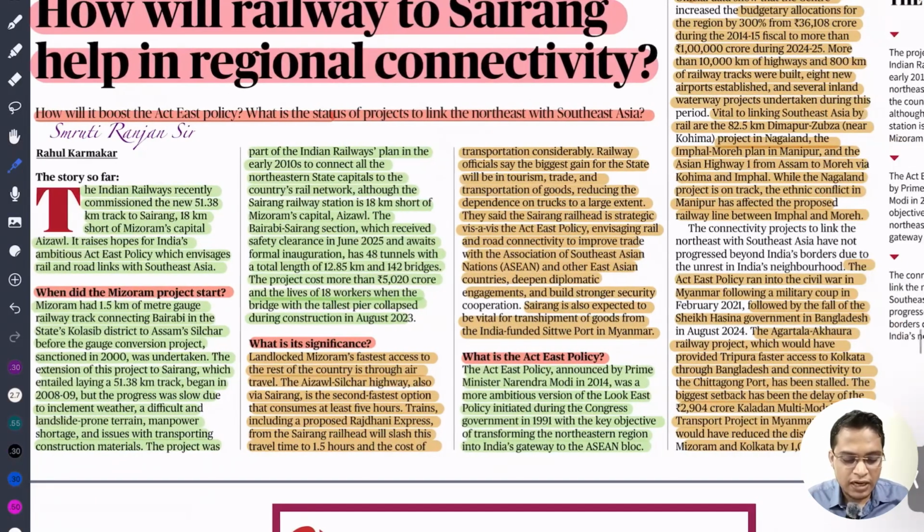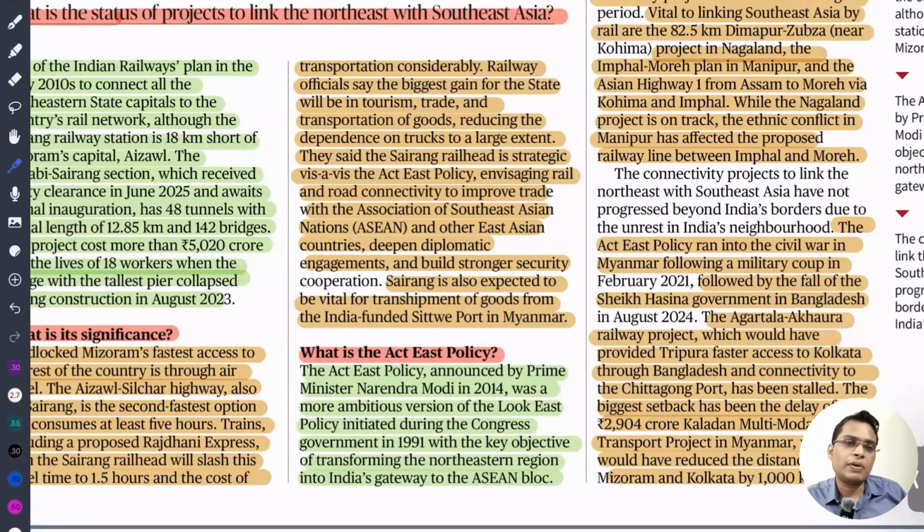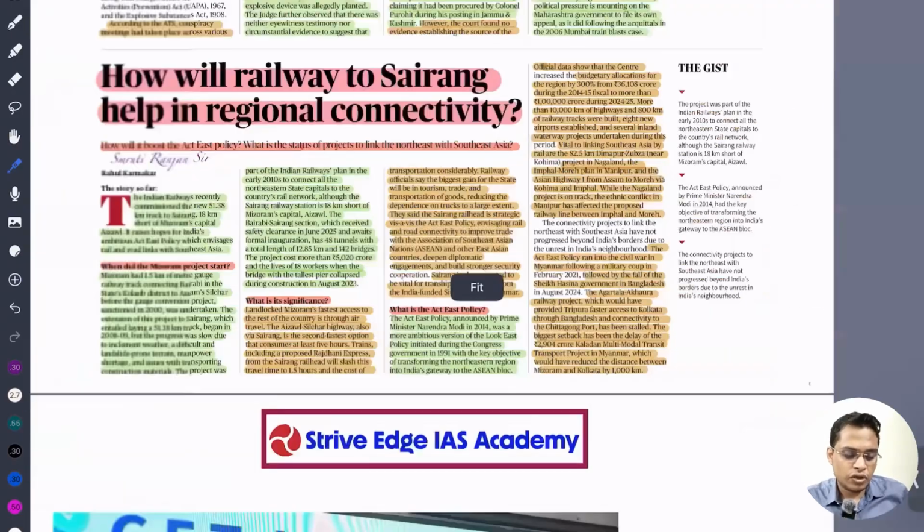Southeast Asia. And recently these connectivity projects are not getting properly promoted because of the coup that has happened in Myanmar and disturbances in Bangladesh. Okay, so that is what is impacting our connectivity project in the northeastern region.